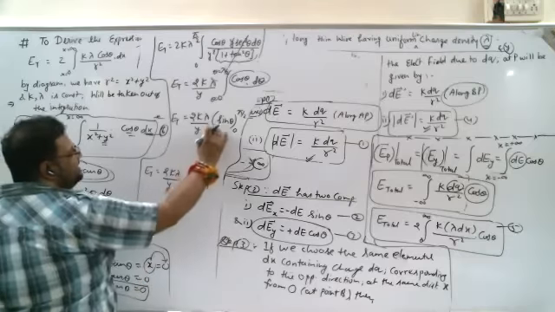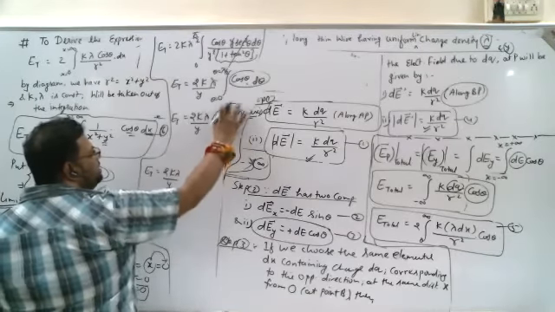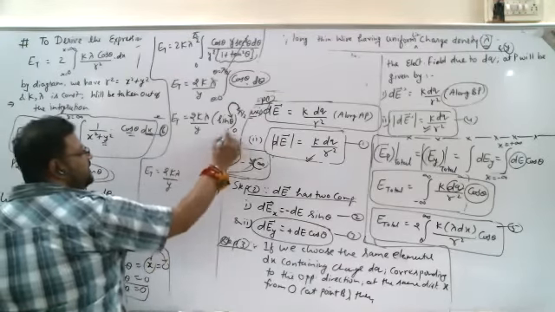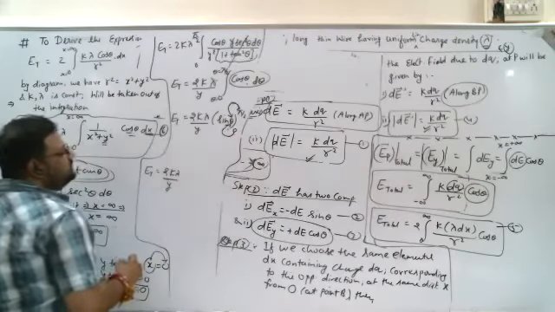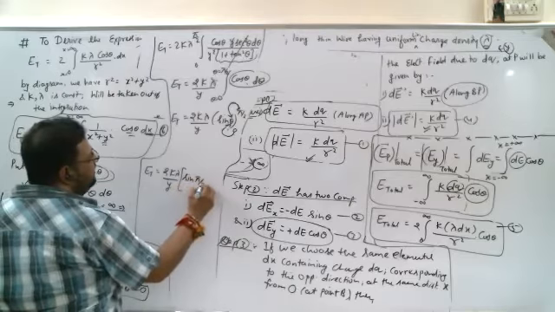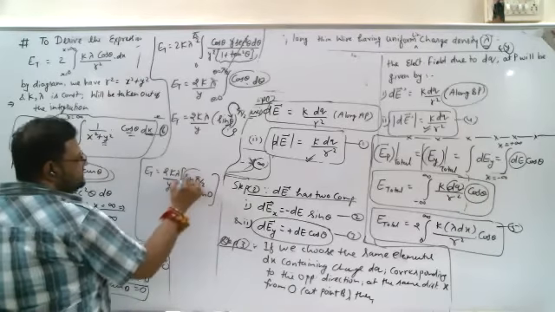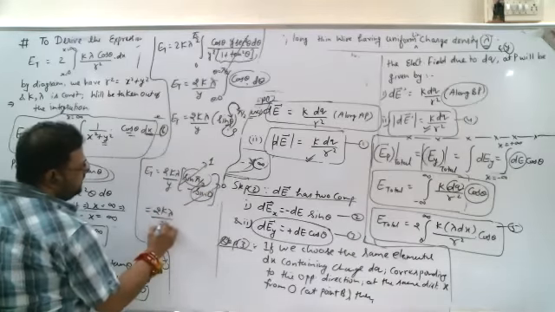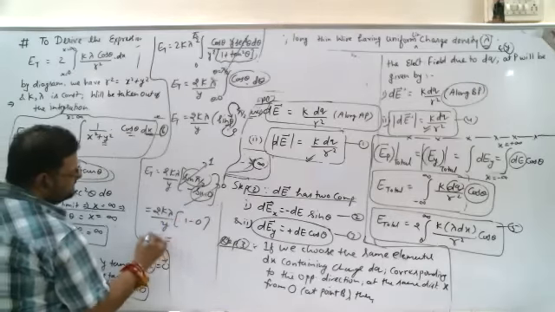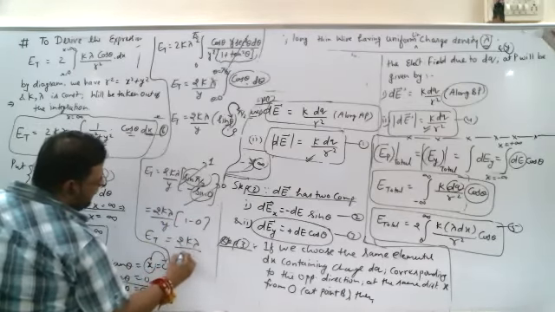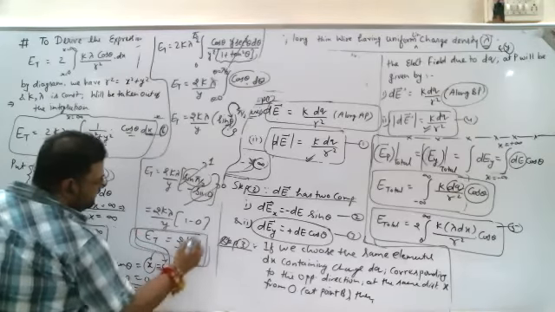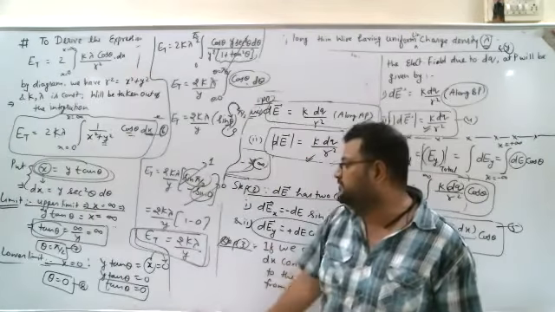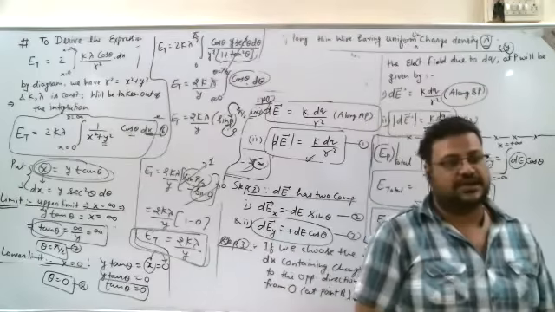2K lambda upon y sin theta, upper limit minus lower limit. Where the limit is given, it will be substituted where the variable is. What is the variable? Theta. So we get upper limit minus lower limit, sin pi by 2 minus sin 0. Sin pi by 2 is 1, sin 0 is 0. So the answer is 2K lambda upon y times 1 minus 0. The final answer E total is 2K lambda upon y, and the direction will be upward along the y-axis, where K is 1 upon 4 pi epsilon naught. Did we obtain the answer only in terms of the given quantities, lambda and y? K is a constant, 1 upon 4 pi epsilon naught.